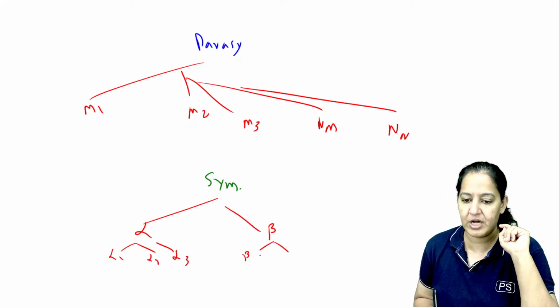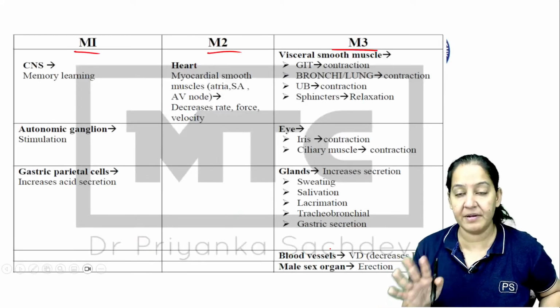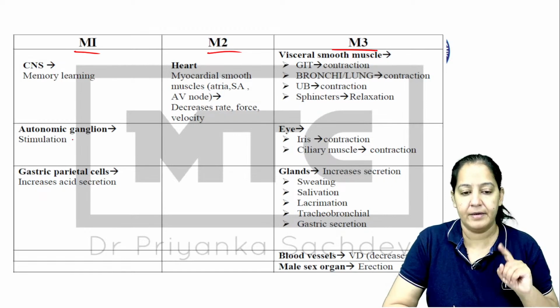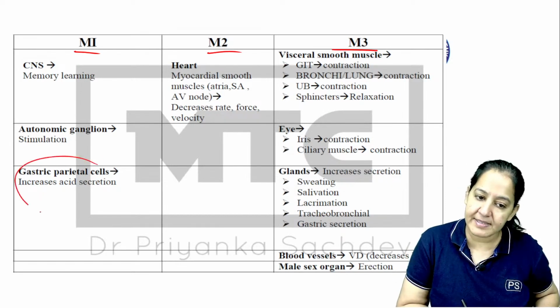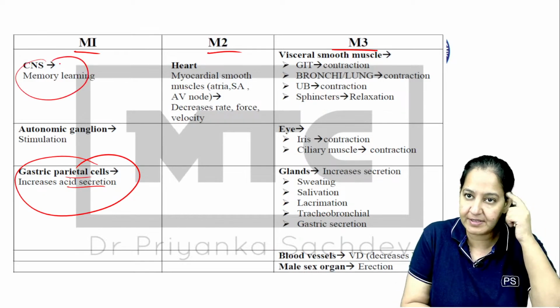Beta is of 2 types, beta 1 and beta 2. So all of this we will see in detail. Currently I am giving you the details of M1, M2, M3. ठीक है? M1 कहाँ present होता है? M1 is present in the stomach, causing acidity in the parietal cell of the stomach, and in the central nervous system, causing learning.